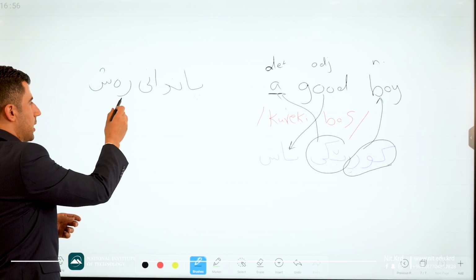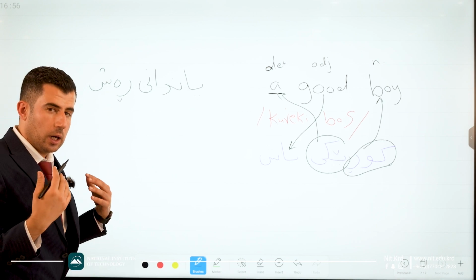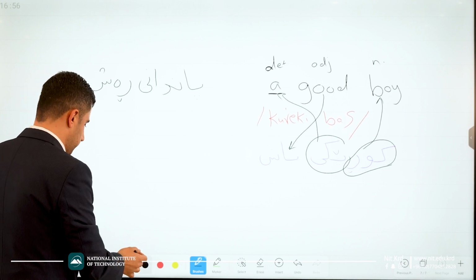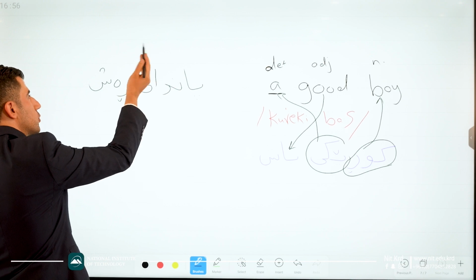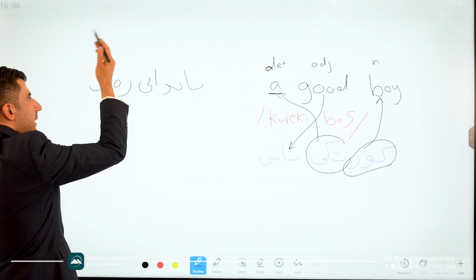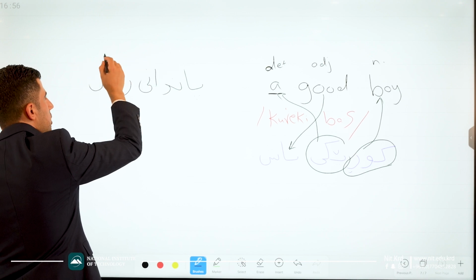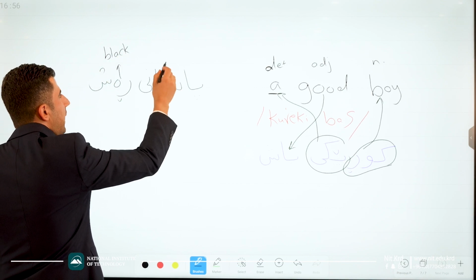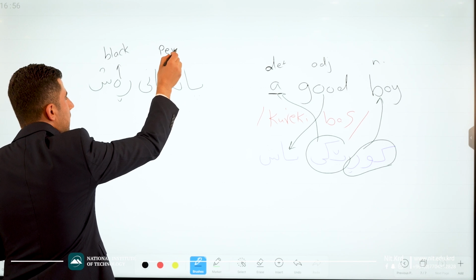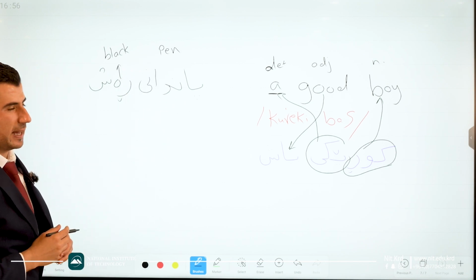Pandani rush. How do we say it in English? Pandan is the noun. We have to start from the other side in English. Rush means black. Pandan means pen. Good. Black pen, pandani rush.